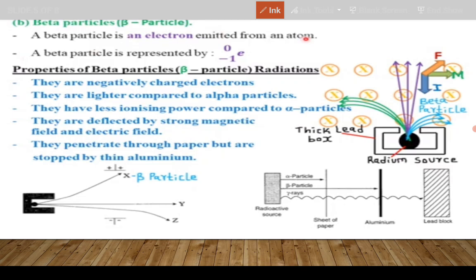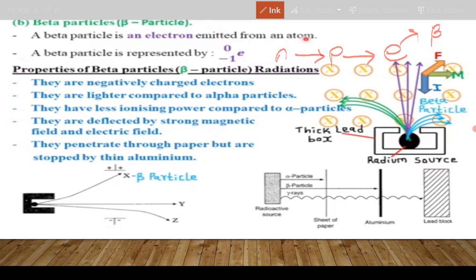This process occurs when a neutron is converted into a proton. Remember that in an atom, the number of neutrons is equal to the number of electrons. So this turning of a neutron into a proton is accompanied by the formation of an electron. So it is this electron which is called a beta particle.